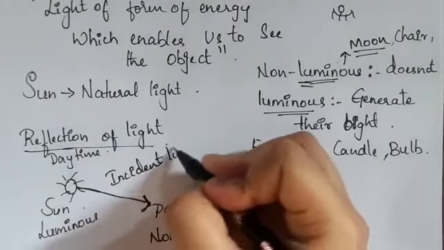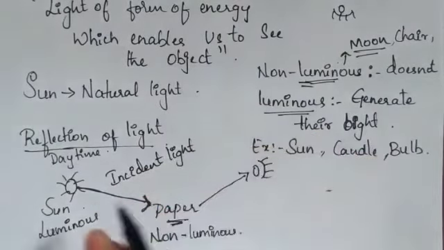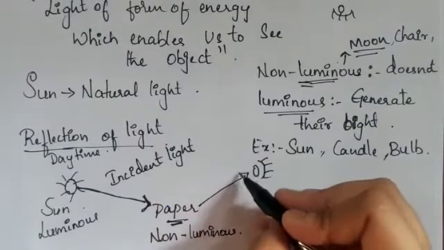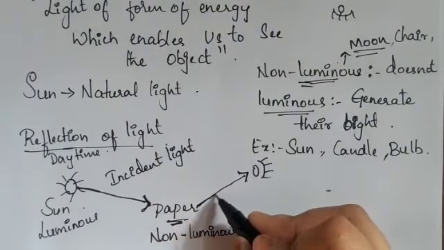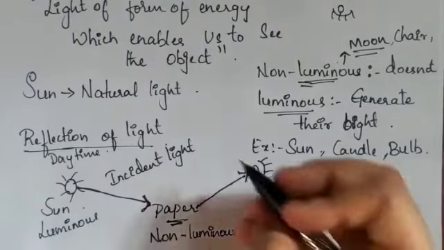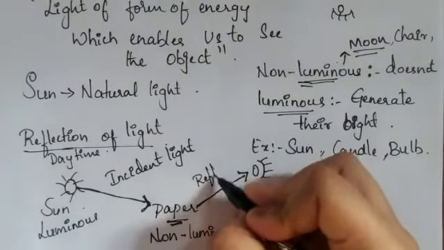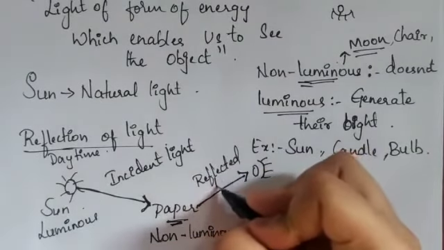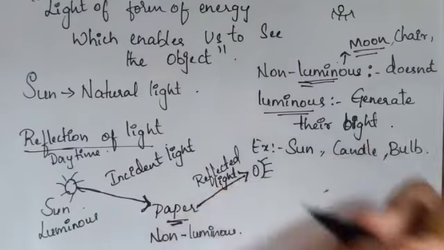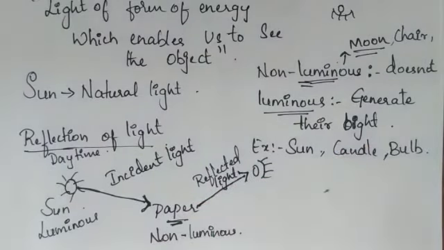This is the incident light, which is incident on an object, and after it is reflected to our eyes, this is called the reflected light. So reflection is nothing but, there should be a luminous object, and when light falls on a non-luminous object, we are able to see the reflection of light.